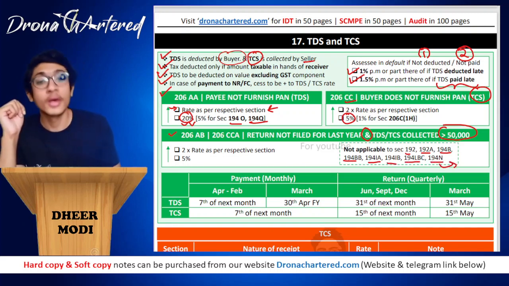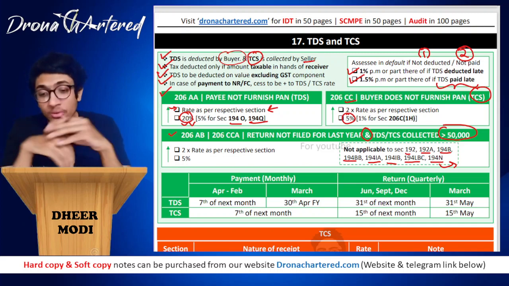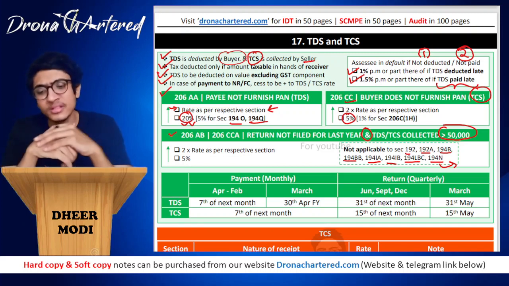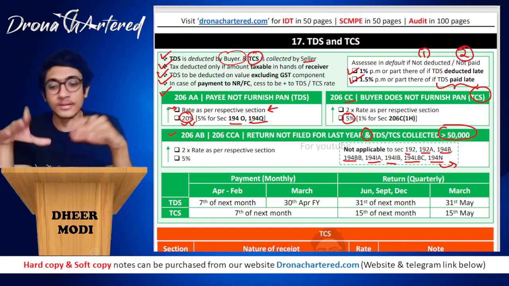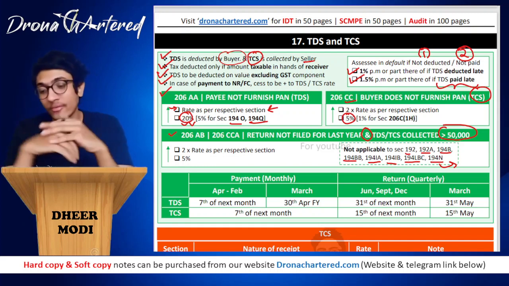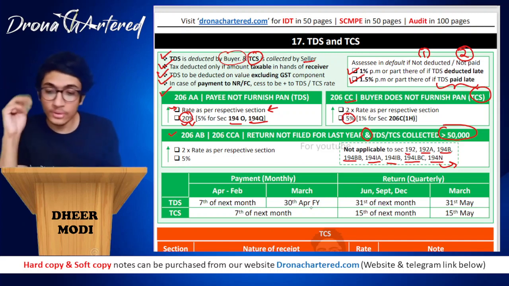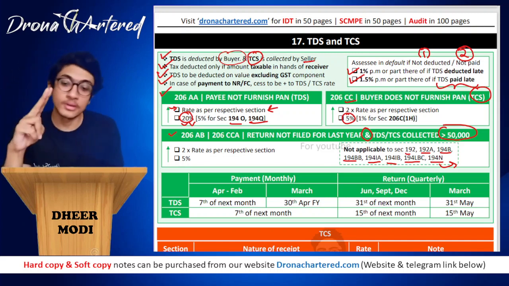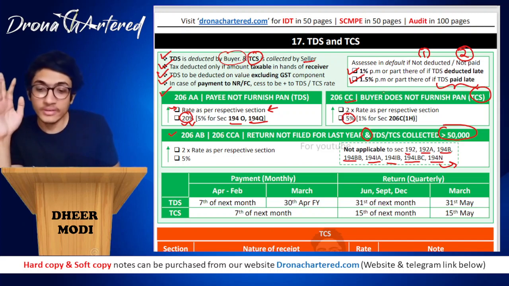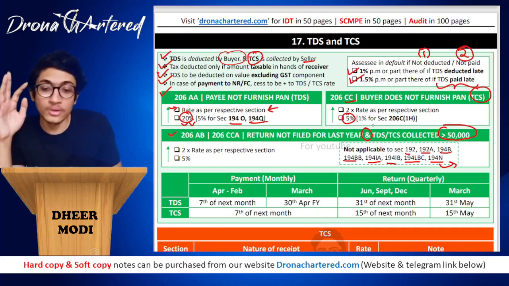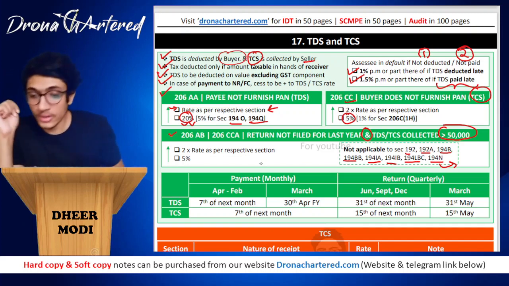This is your cash withdrawal section. Okay, so we will be remembering the sections, don't worry. Just that 206AB and 206CCA will not be applicable to these sections. Otherwise, it is 2 times the rate or 5%, whichever is higher, similar to this section, that is your 206CC.